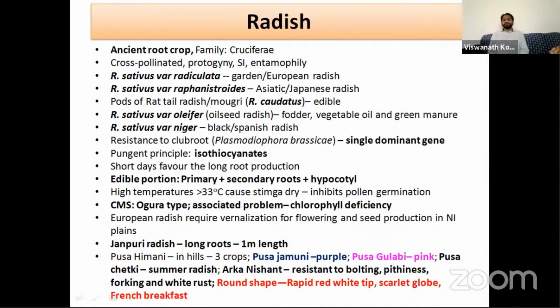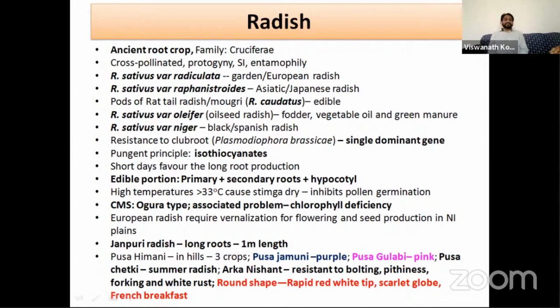So there is another variety, Pusa Jamuni, where the roots are purple in color, and Pusa Gulabi, where the roots are pink in color. What is the advantage of these colored roots? The color is due to the presence of anthocyanins. Anthocyanins are potential antioxidants, which are good for the human body and have a role in the prevention of cancer by neutralizing the free radicals in our body.